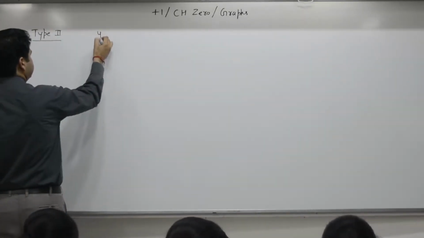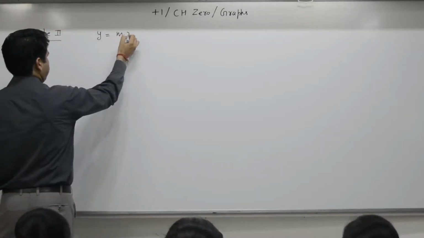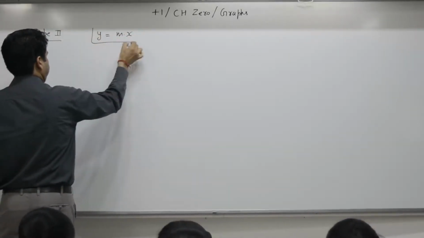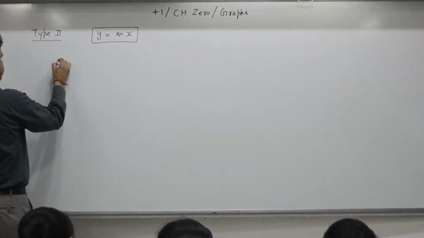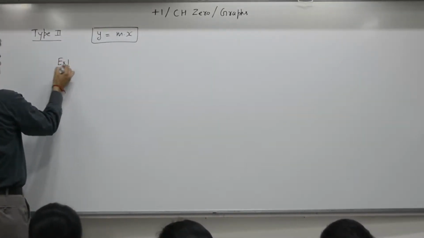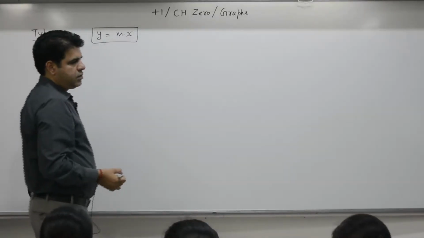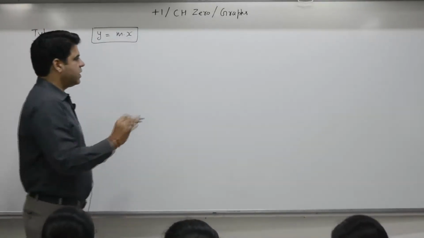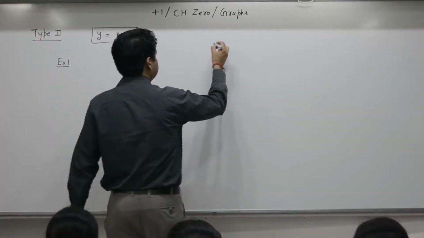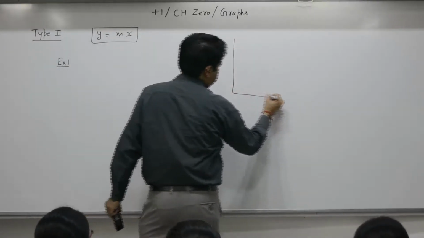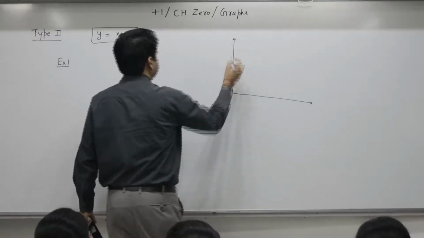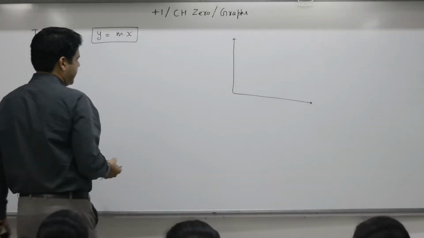Type 2 is y is equal to mx, of this type. Example. Understand first, no problem, then write it down. I will give you sufficient time to write, so do not panic. Y is equal to mx.